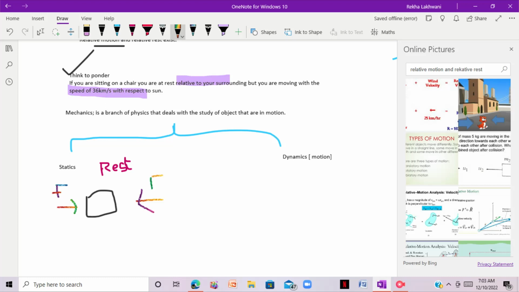And I have applied force. As I applied the force, what will be the consequences? What will happen? What is actually the result?